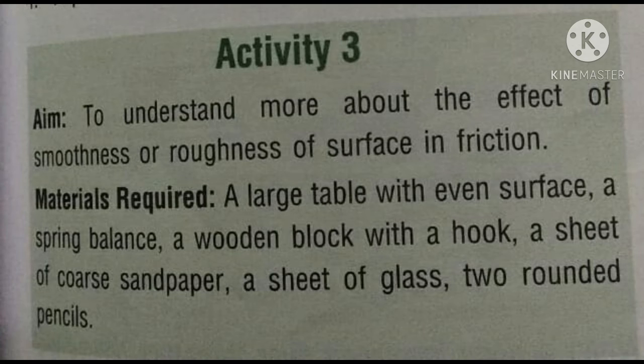Activity 3. Aim: to understand more about the effect of smoothness or roughness of surfaces on friction. Materials required: a large table with an even surface, a spring balance, a wooden block with a hook, a sheet of porous sandpaper, a sheet of glass, and two rounded pencils.